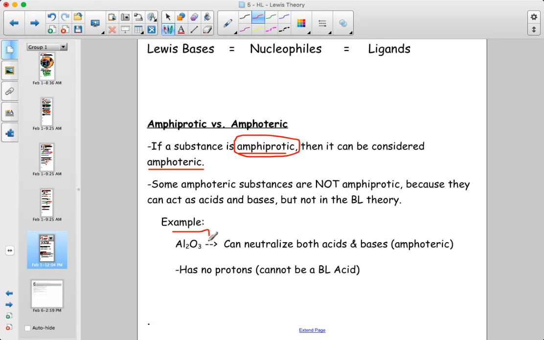So the best example of that is aluminum oxide. It's one of the period 3 oxides, and you're supposed to know that it is an amphoteric substance, meaning it can neutralize both acids and bases. But it doesn't have any protons, so we can't call it an acid because of what it does with protons, meaning we can't call it a Bronsted-Lowry acid. We can't say it's amphiprotic because it can't donate protons. We can say it's amphoteric because it will neutralize both acid and base if you add them to it.